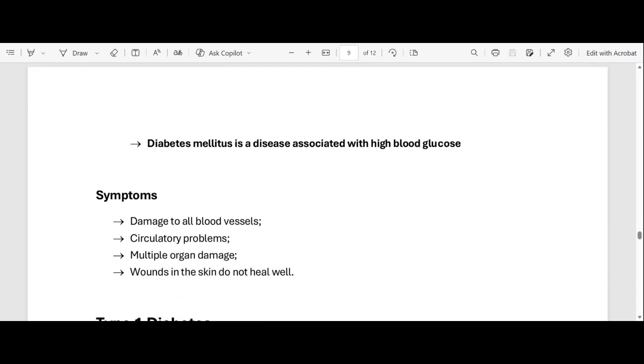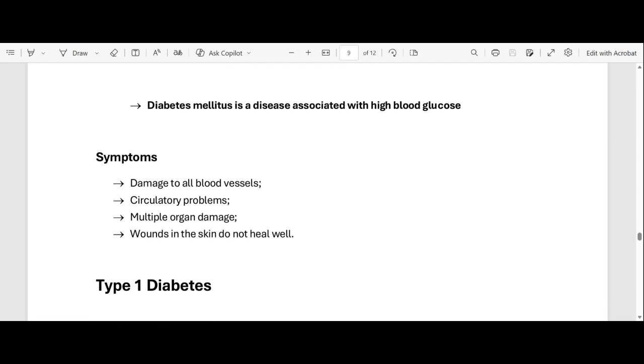Now let's look at the symptoms of diabetes mellitus. The first symptom is damage to all blood vessels. Second symptom is circulatory problems. Third symptom is multiple organ damage. And the fifth symptom is wounds in the skin do not heal well. So these are the symptoms of diabetes mellitus.